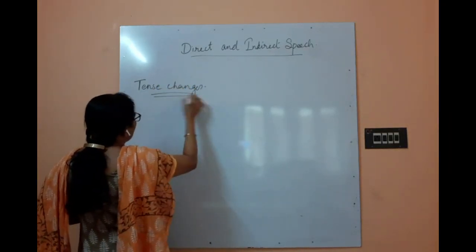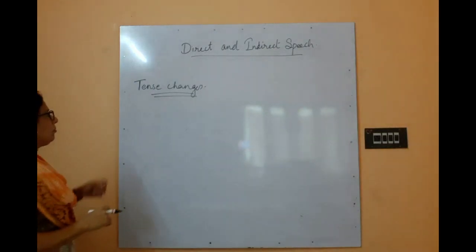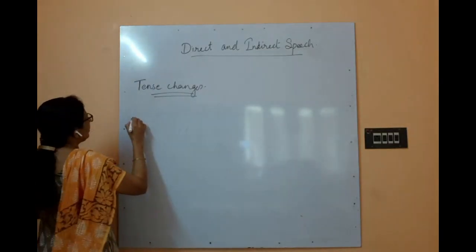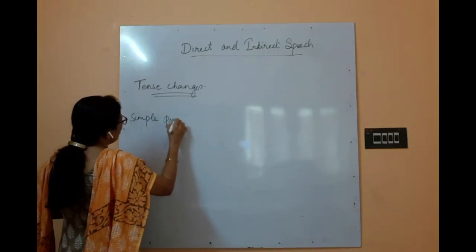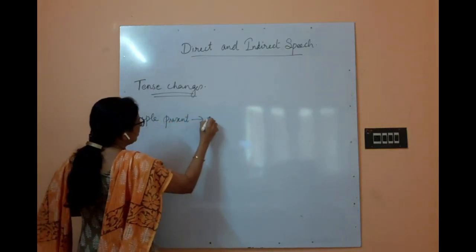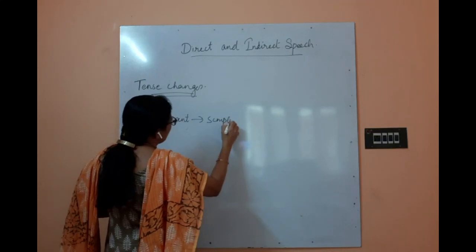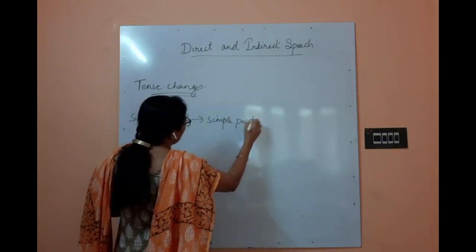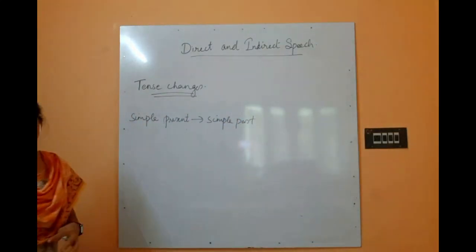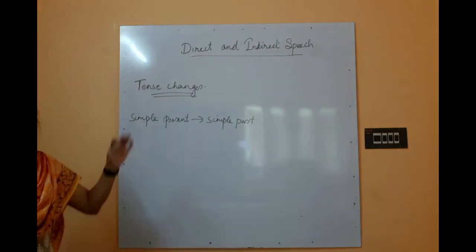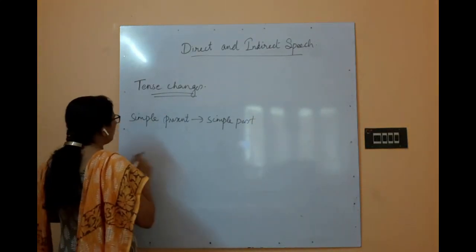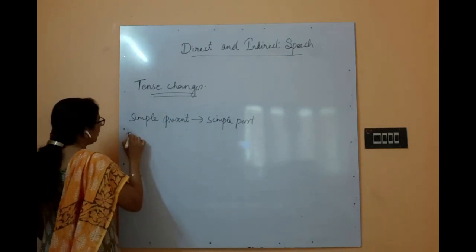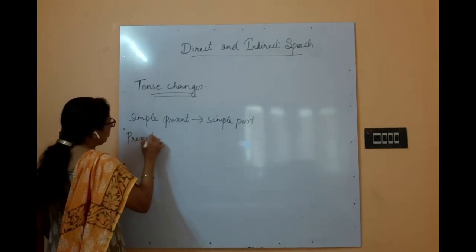How the tenses will change. Okay, tense changes: simple present to simple past. We have seen am to was, is to was, and are to were. Okay, simple present to simple past, and present continuous. All the tenses one by one we will get.